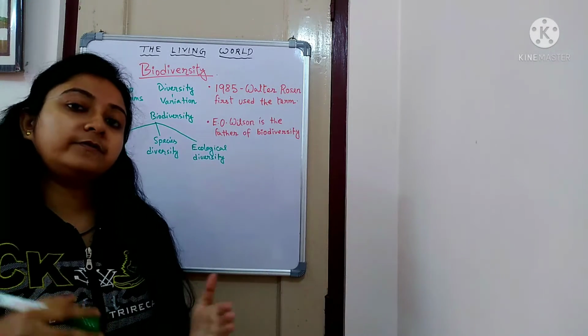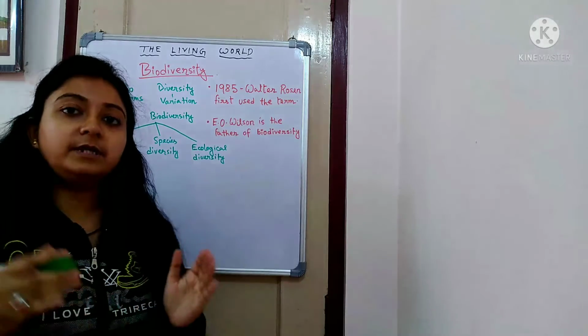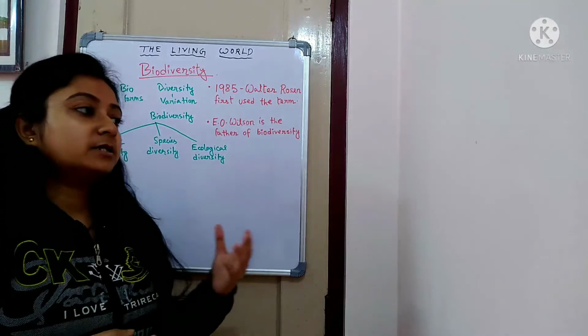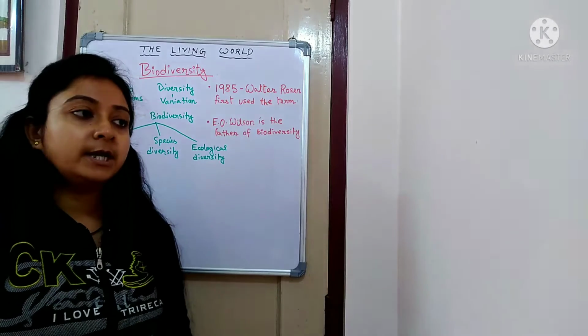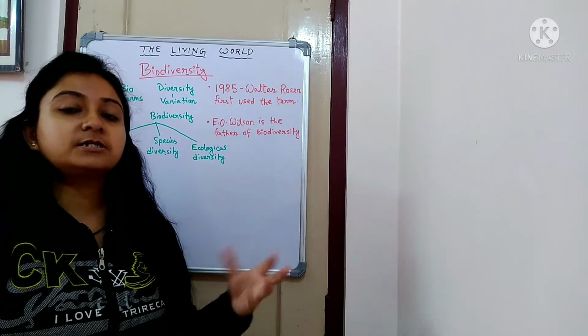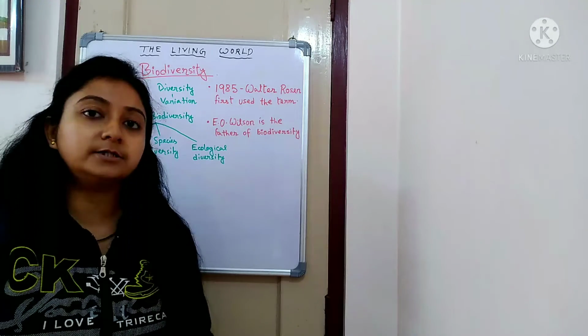Different types of ecosystems are present, and in each and every ecosystem there are also varieties of organisms, right? For example, in some aquatic ecosystems there are different types of fishes. Some can eat flesh, some depend only on aquatic plants.